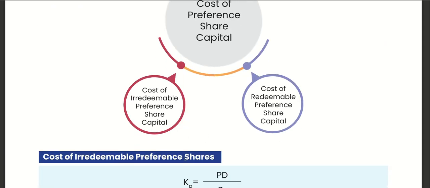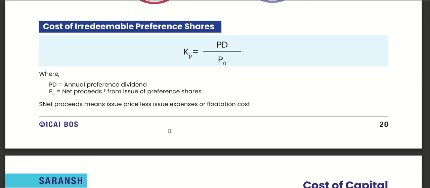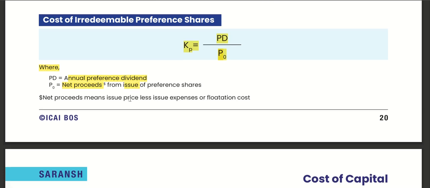Cost of preference share capital: irredeemable preference share capital and redeemable preference share capital. For irredeemable preference share capital, KP equals preference dividend upon P0, that is, what we pay upon what we receive. PD is the annual preference dividend, and P0 is the net proceeds from the issue of preference shares. Net proceeds means issue price less issue expenses or flotation cost.